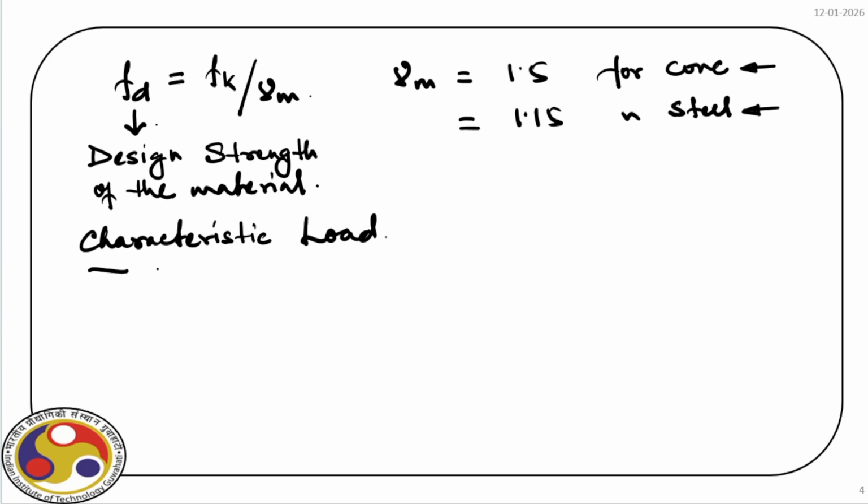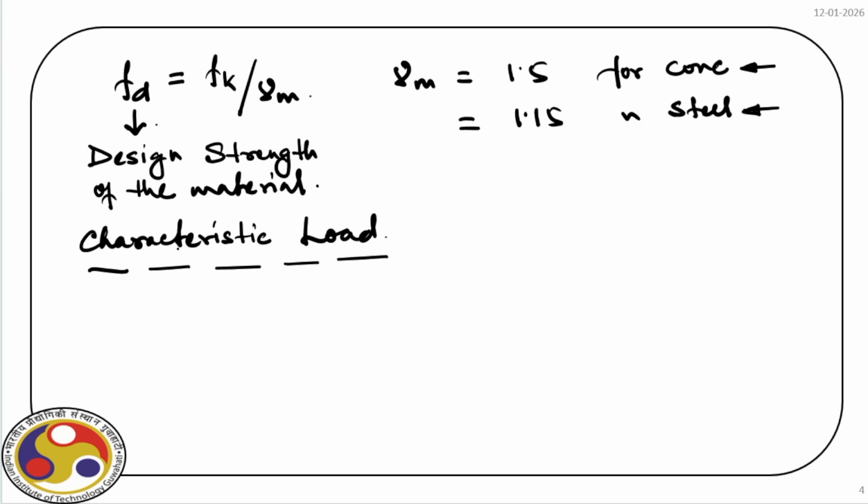Just like in case of material, we have uncertainty. That means, again, if we take the example of concrete, if we take the samples of concrete from the same batching plant at the same moment, from the same mix design, and if you cure it for 28 days, then if you test it, you will see there is a variation. And that's because of uncertainty. Likewise, in case of load also, it is having some uncertainty.